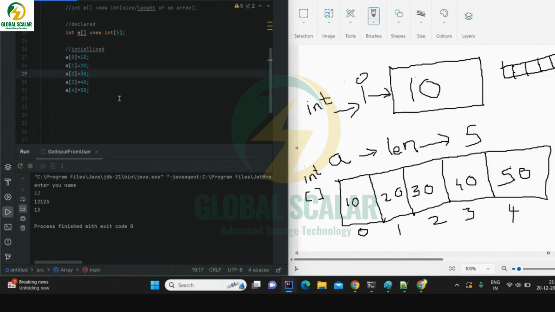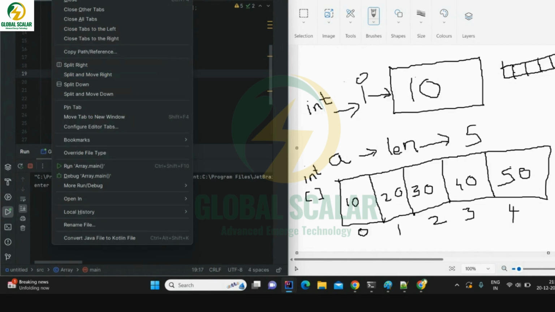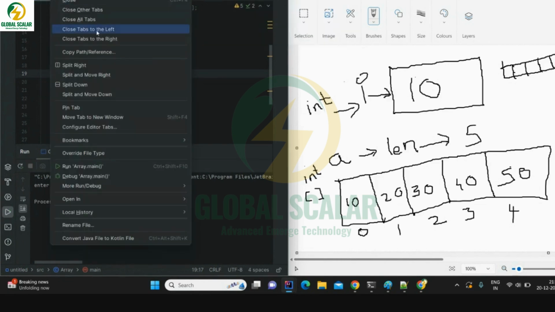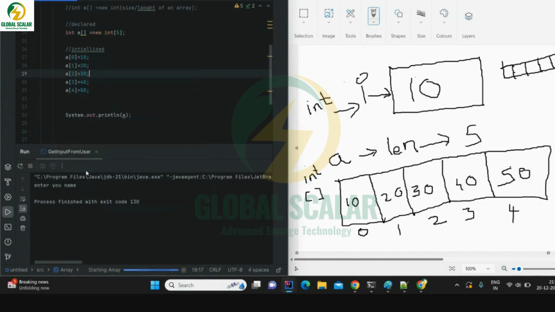Now when we execute, suppose I print a, let's see what it is going to print. Sorry, something else is getting printed. Run. Here, a is pointing to a memory address.